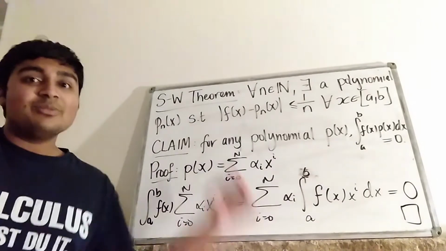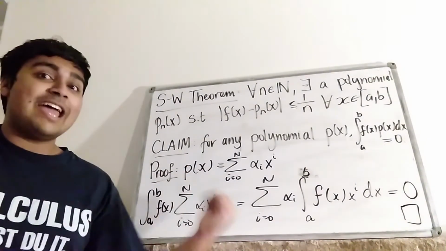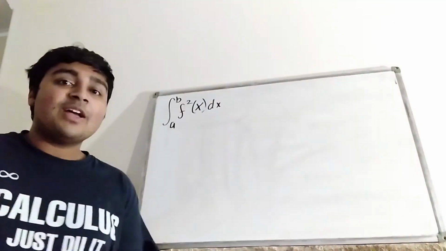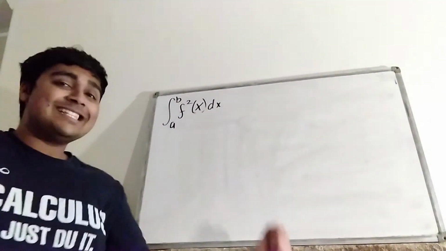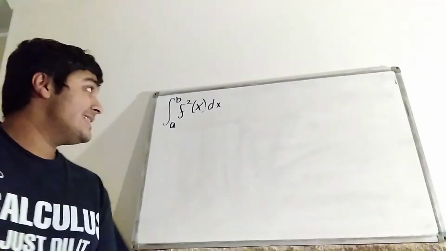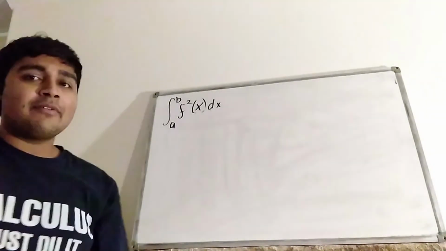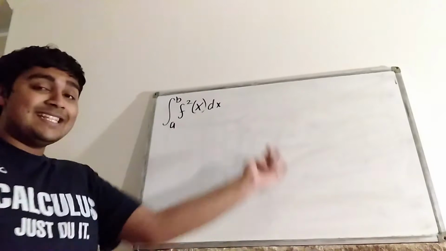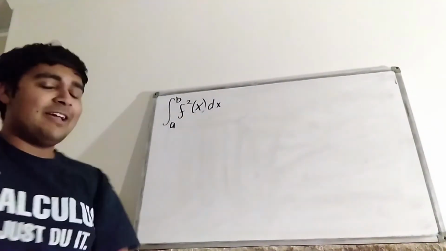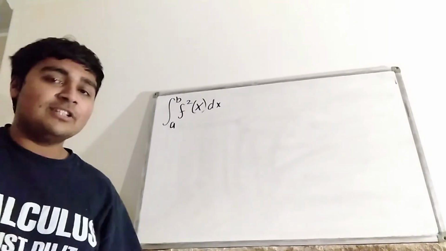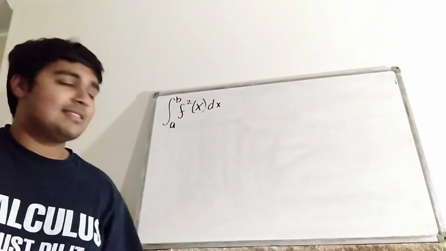Now what we're going to do is combine these two results to get the desired result, in other words, prove that f is identically 0. How I'm going to prove that is I'm going to start off with the integral from a to b of f of x all squared dx, which I've written as f squared of x, so that just means f of x all squared. I want to show that this integral is 0, and then using an analysis type argument, noting that f squared is a non-negative function, it must follow that f squared is identically 0, and thus f is identically 0.